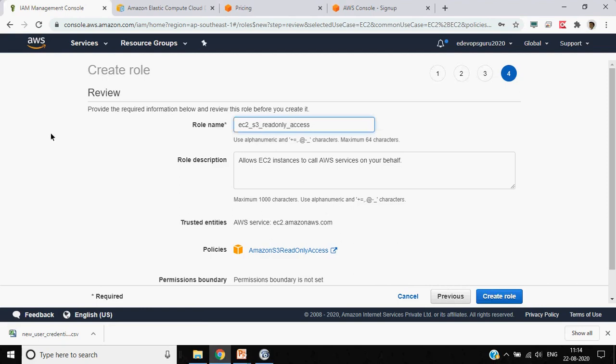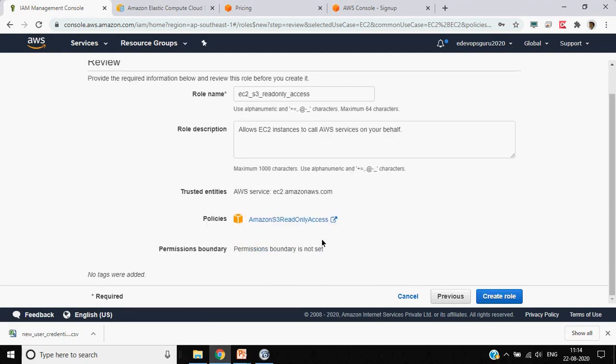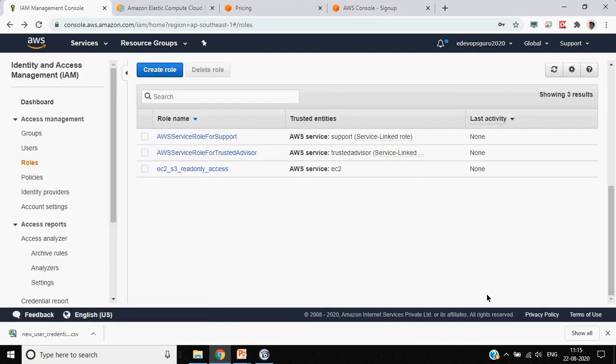Read-only access. This is the role name. Okay, so this is the policy. This role will allow an EC2 instance to have read-only access to S3. So from this particular EC2 instance, we will only be able to read S3.